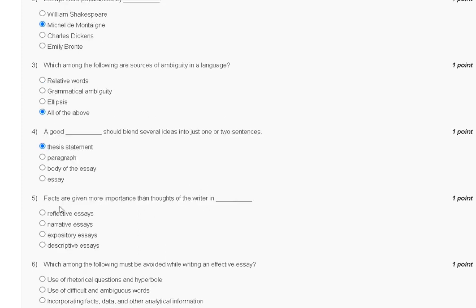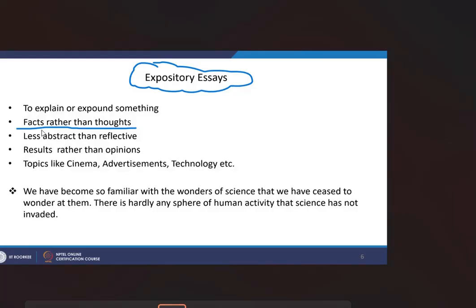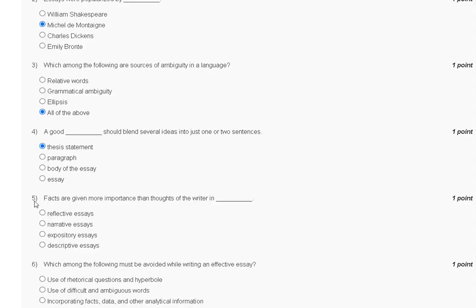Question number 5. Facts are given more importance than thoughts of the writer in reflective essay, narrative essay, expository essay, descriptive essay. So the explanation of question number 5 is here. Fact rather than thought is more important in expository essay. So the correct answer to question number 5 is option number C.